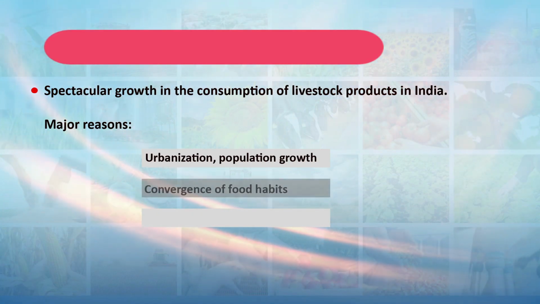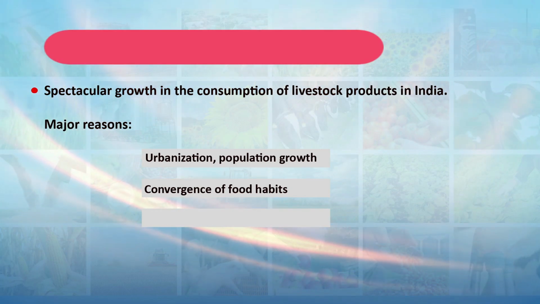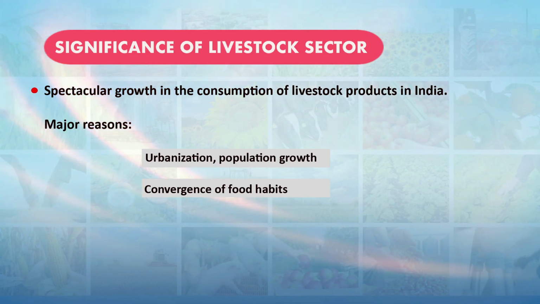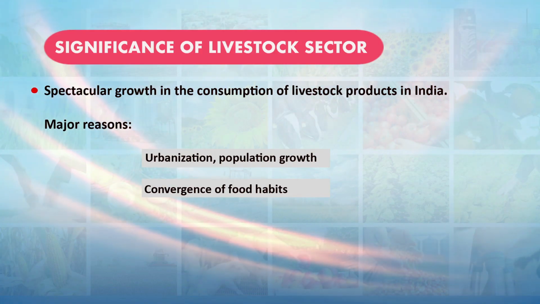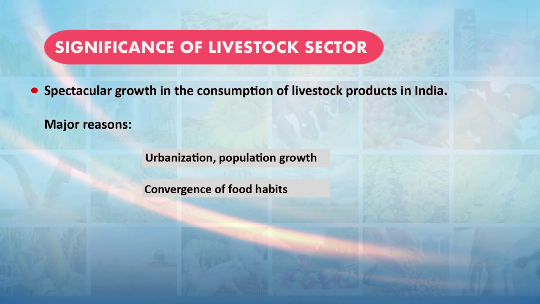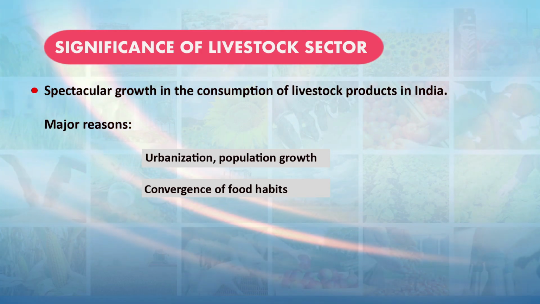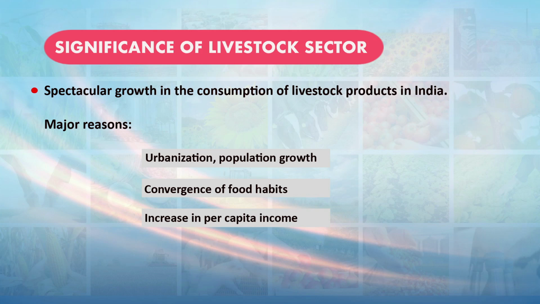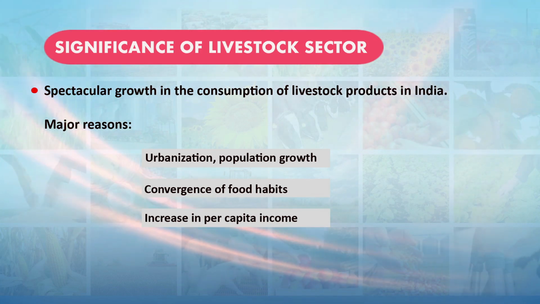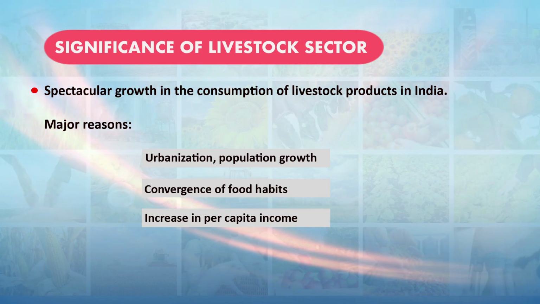Then there is the convergence of food habits. We have found a change in food habits and in the consumption pattern. There is more demand for animal products: milk and milk based products, meat, chicken. All these products are in demand. There is a shift in the consumption pattern, and per capita income is increasing over the period of time, so people have money to spend on nutritious foods.